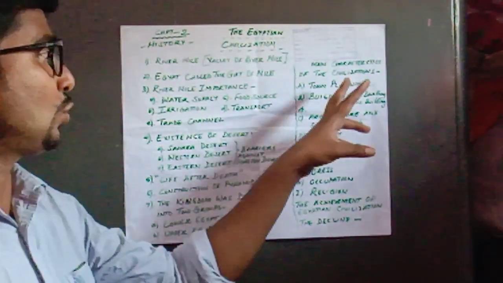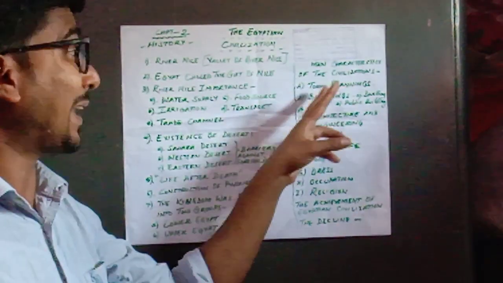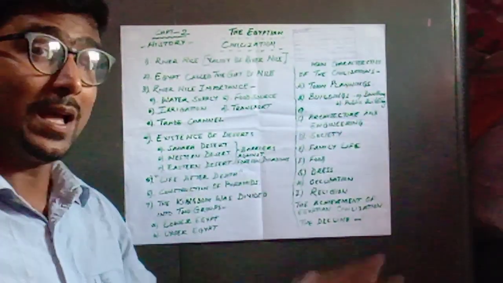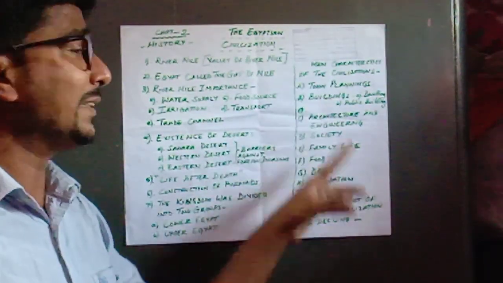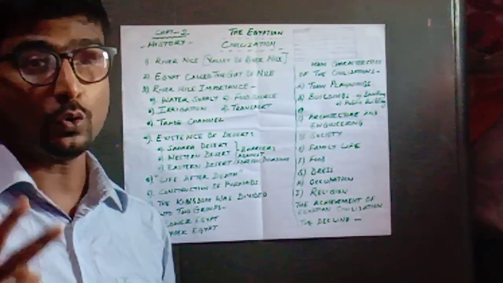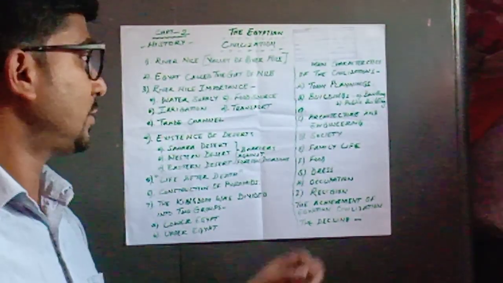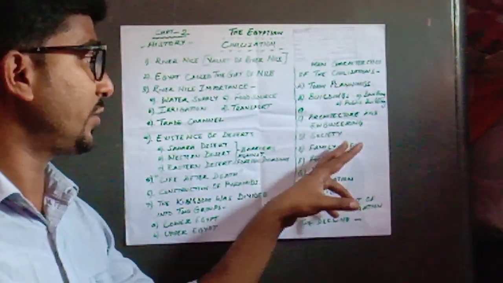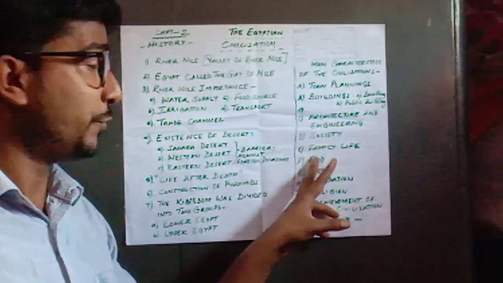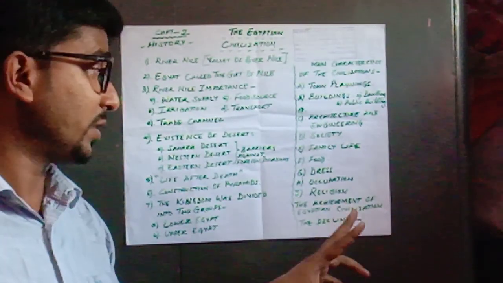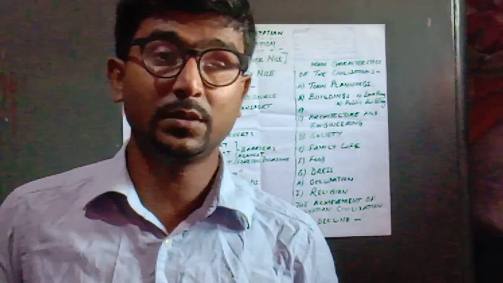Then we are going to go through the main characteristics, where we will learn about the town planning of the Egyptian civilization, and in what way it was planned. Then the buildings, which were separated into two important parts, the dwelling houses and the public buildings. Then architecture and engineering. Then we have society, family life, food, dress, occupation, religion, and the important achievements of the Egyptian civilization.